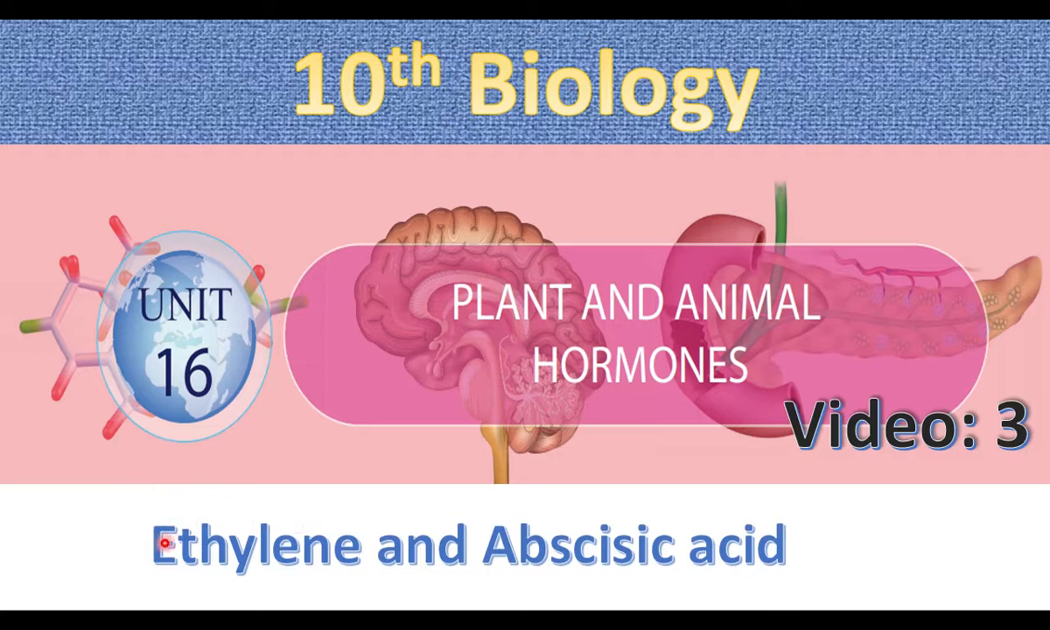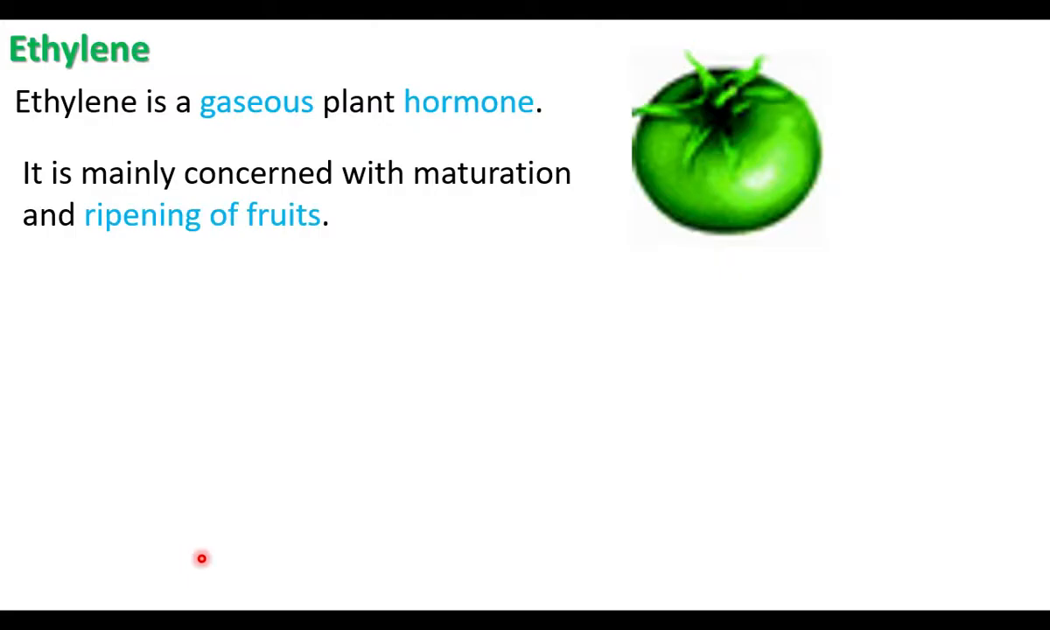Ethylene is a gaseous hormone. It is a fruit ripening hormone. What we see here is unripe fruit. Ethylene helps the ripening of fruit, and ethylene is found more in the ripened fruit. It is a gaseous hormone. It helps the ripening of fruit.